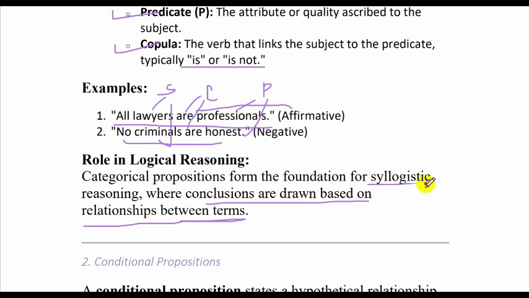So this is known as syllogistic logic or syllogistic reasoning. In syllogistic reasoning, there are two or more premises followed by a conclusion, or basically a conclusion is drawn from a set of premises or the relationship between the premises.